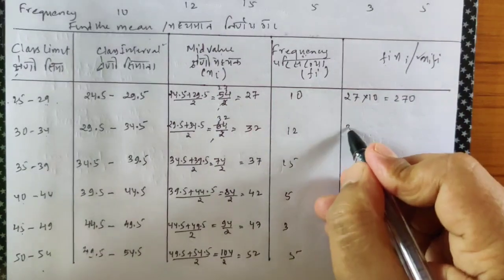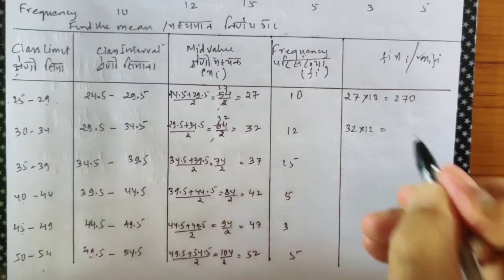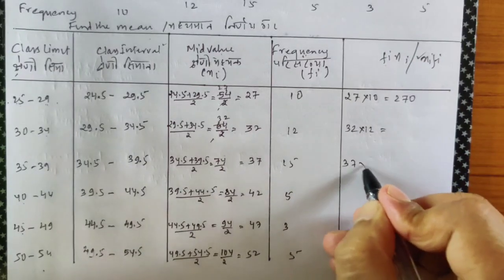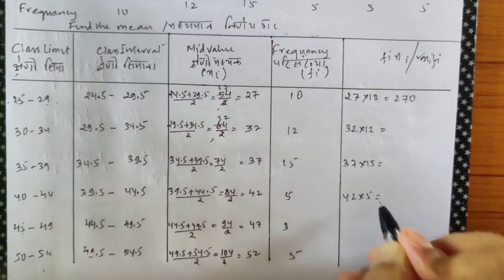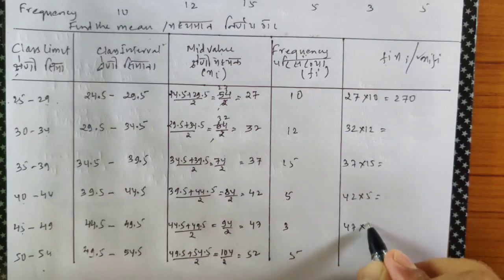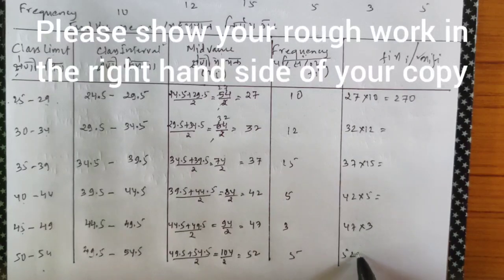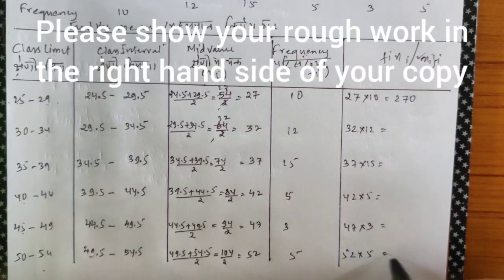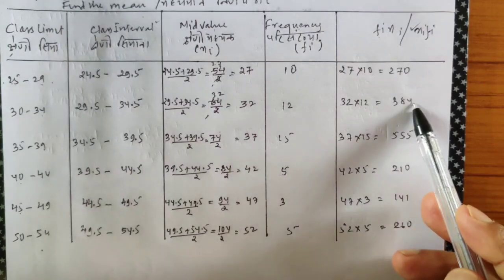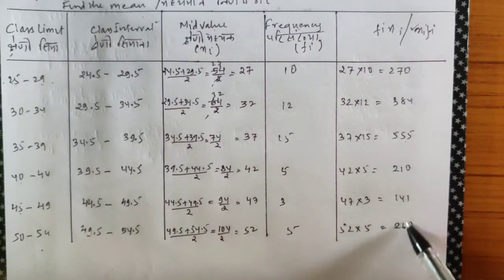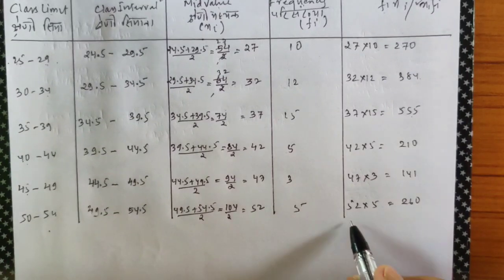Yes or no, people? 32 into 12, multiply yourself. 37 into 15, multiply yourself. Show me the rough work. Without the rough work, I'm not accepting your homework. 47 into 3, 52 into 5. Okay, people, again, I want the rough work for this. How did you get this? I want the rough work. Without rough work, I'm not accepting your work.